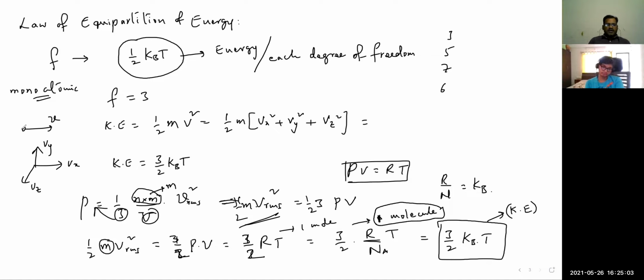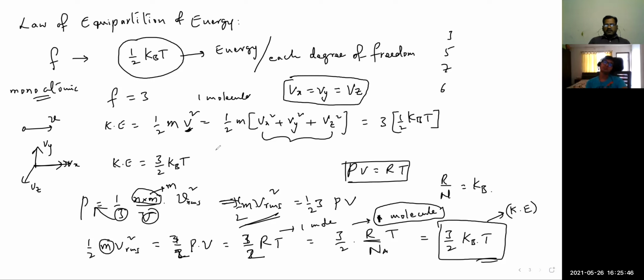But here, one molecule can go in three directions: Vx, Vy, Vz. That's why this V square, I can write as Vx square plus Vy square plus Vz square. Here also, one molecule only is considered. The kinetic energy of this one molecule is 3/2 kBT, or 3 times kBT by 2. Now, for the random motion of the particles, Vx should be equal to Vy should be equal to Vz.